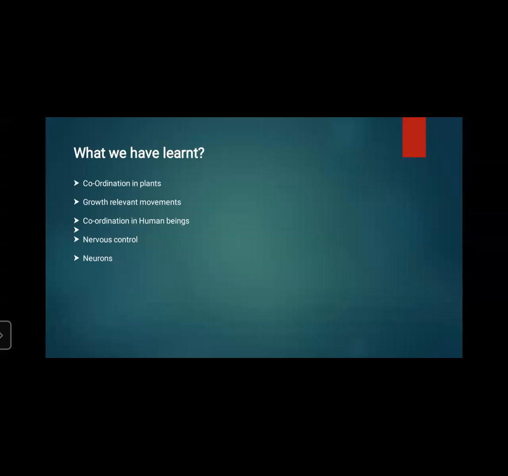Coordination in plants, we have learned, involves growth relevant movements, like tropic movements: phototropic movement, geotropic movement of the root system, and chemotropic movements, right? So these are all called growth relevant movements. We have also learned about coordination in human beings. Coordination in human beings means different processes go on simultaneously inside the human body. All these processes need to be efficiently and effectively controlled and coordinated, and this is done with the help of two systems. We have the nervous system.